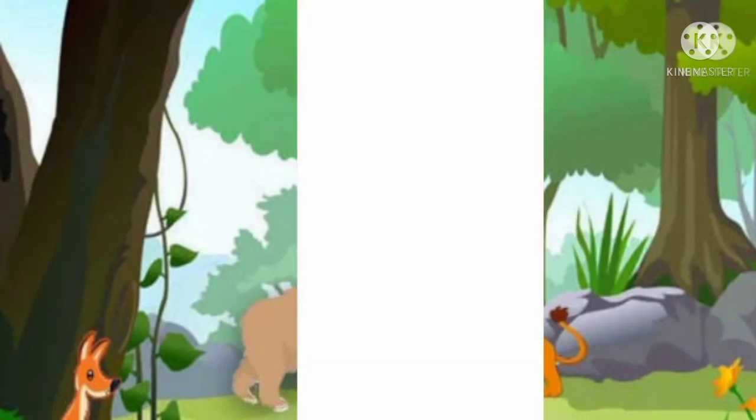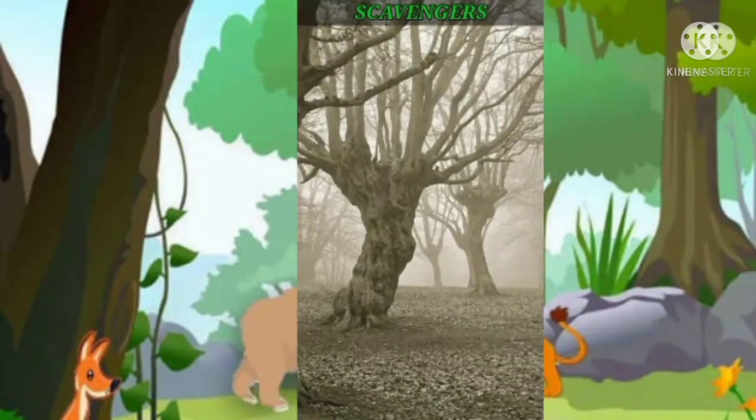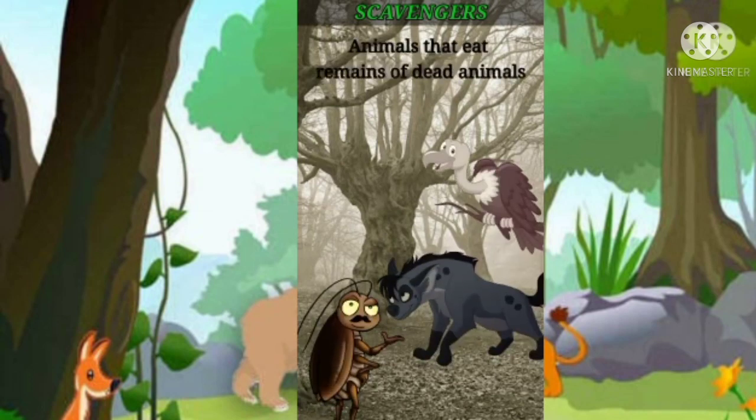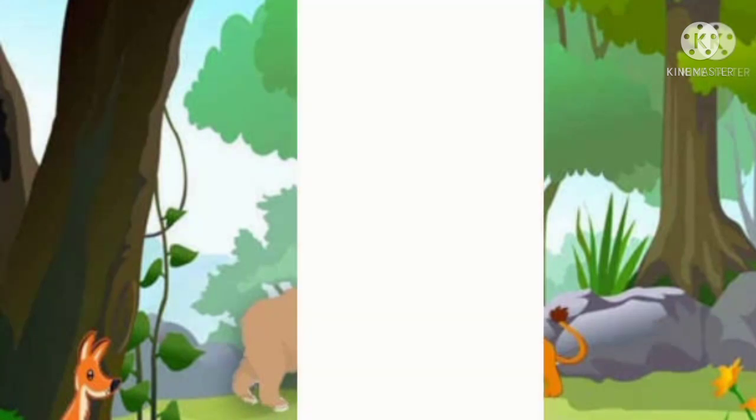And finally, let's see about scavengers. Some animals like vultures, cockroaches and hyenas eat remains of dead animals. So these animals are known as scavengers. So what are scavengers? Animals that eat remains of dead animals are called scavengers. For examples, vultures and cockroaches.